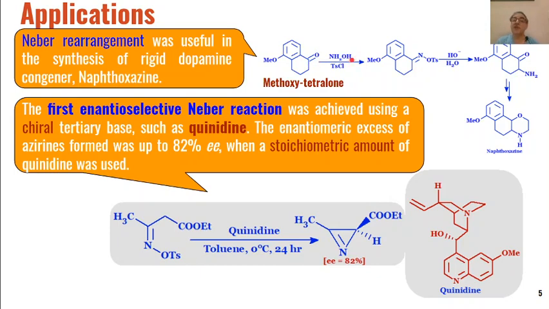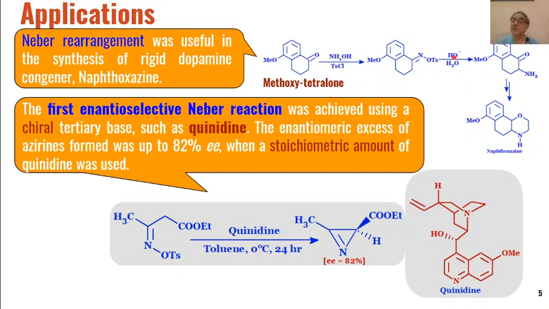Then this oxime will react with paratoluene sulfonyl chloride with the elimination of HCl, and we will get tosylates as the product. We know that tosylates undergo Neber rearrangement in the presence of base to give us alpha amino ketones as the product.